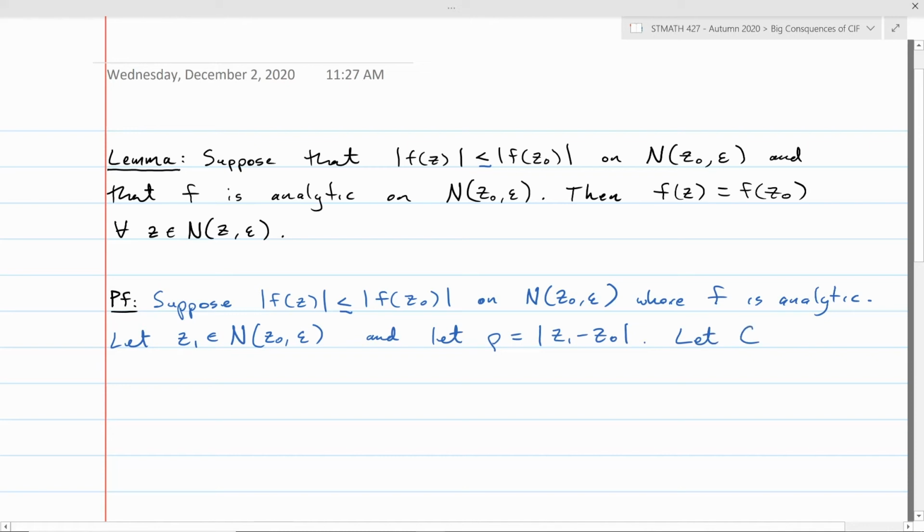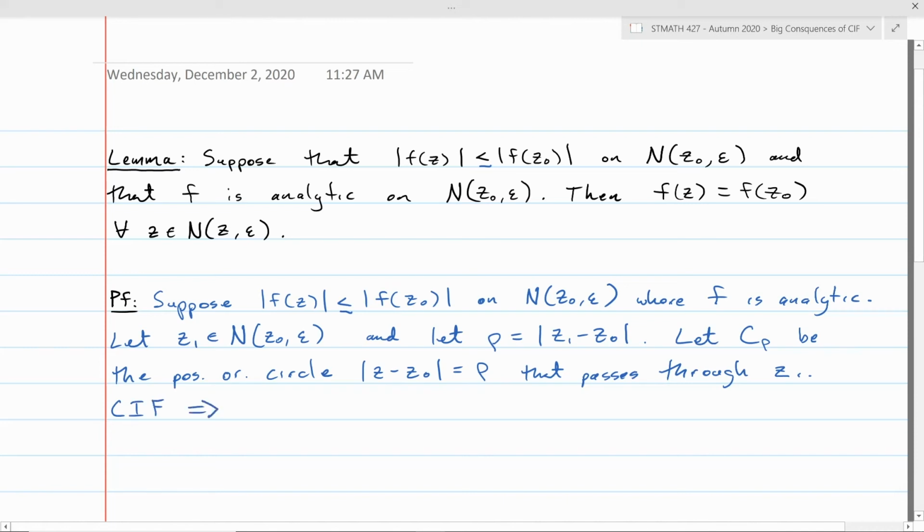Next, let's let c rho be the positively oriented circle mod z minus z naught equals rho. So this is centered at z naught of radius rho. Notice that it passes right through z1. All right, now here's what the Cauchy integral formula tells us. The Cauchy integral formula tells us that f of z naught can be written as 1 over 2 pi i times the integral around c rho of f of z over z minus z naught dz.